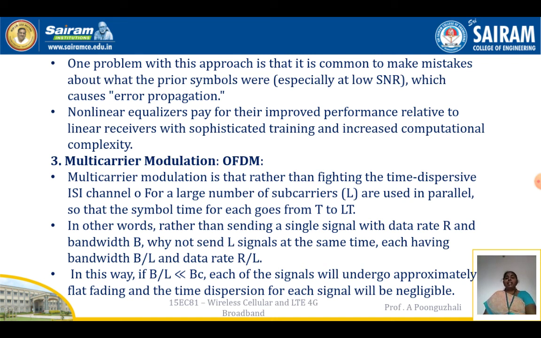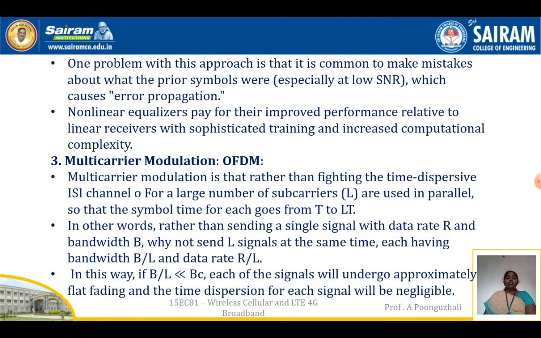Next is multi-carrier modulation, where you have OFDM. We know that we have a time dispersive, ISI channel. In multi-carrier modulation, we take the channel which is time dispersive in nature.